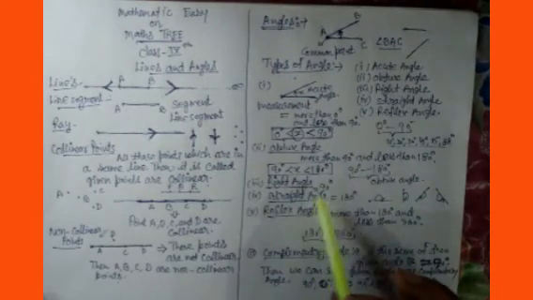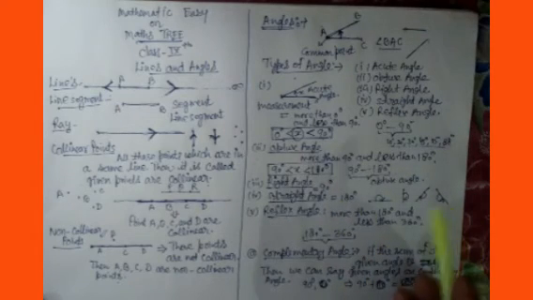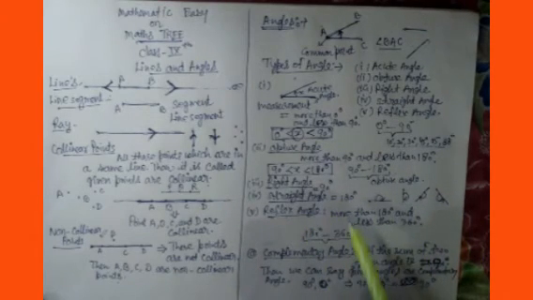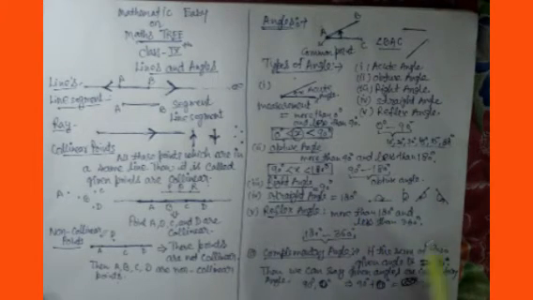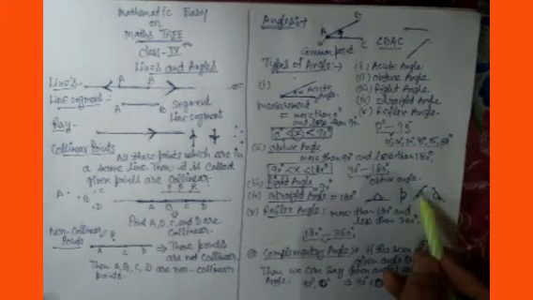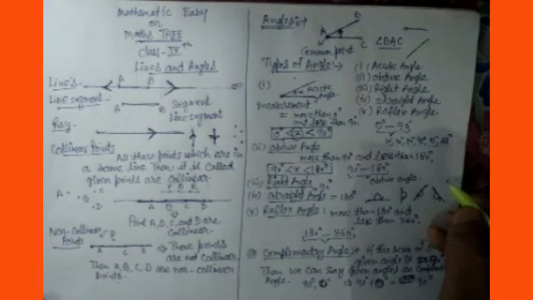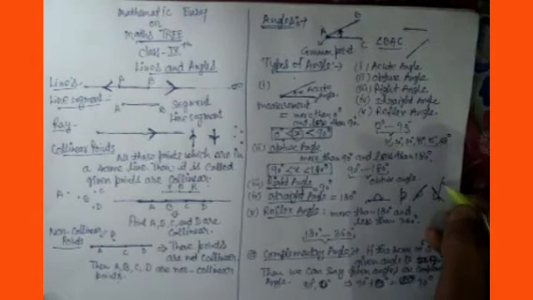Now then is the right angle. A right angle is very easy and simple. If it is 90 degrees, we will call it a right angle. A straight angle is also the same: if the measurement of the angle is 180 degrees, then we will say it is a straight angle. It may be in any direction, this direction, this direction, any direction it can be.